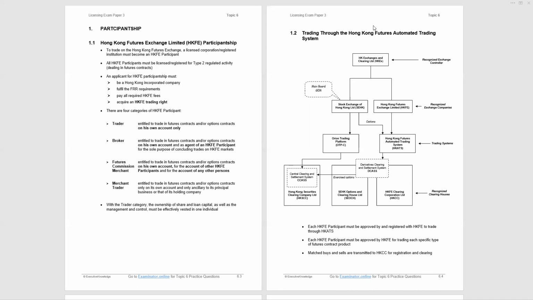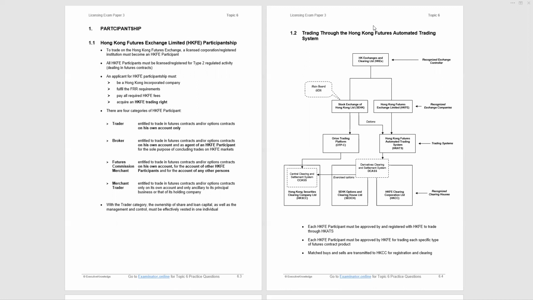Now, if you're an applicant for this type of participantship, you must be a Hong Kong incorporated company. I'll repeat that. Be a Hong Kong incorporated company. That is often examined. Cannot be Cayman Islands, PRC, Singapore. Must be a Hong Kong incorporated company. You must fulfill the financial resource rule requirements, pay all the required fees, and acquire a futures exchange trading right. You first must become a participant. Once you're a participant, then you apply for the trading right, at least one.